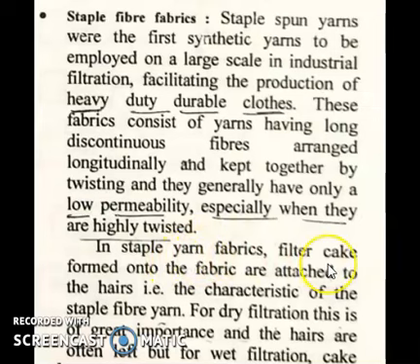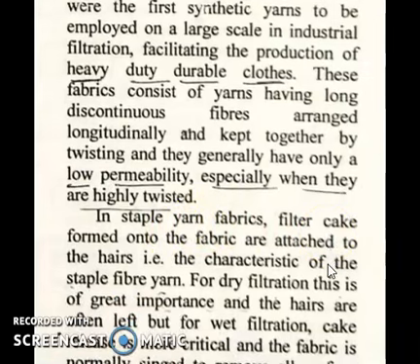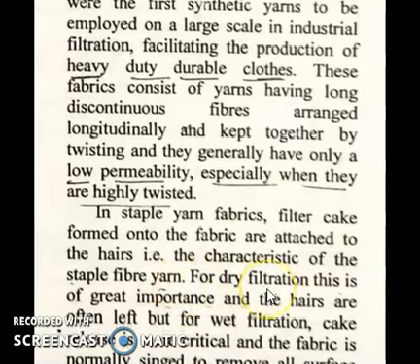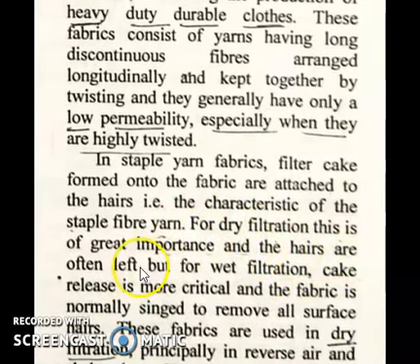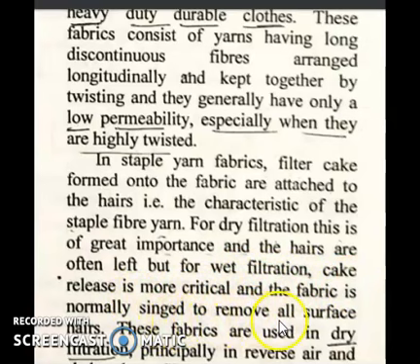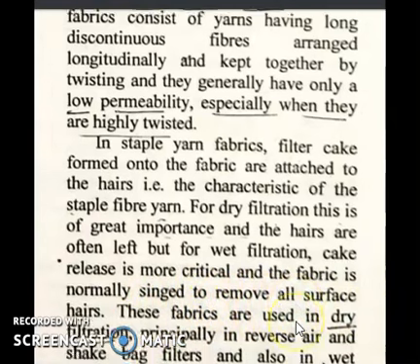In staple yarn fabrics, the filter cake formed on the fabric is attached to the hairs. That is the characteristic of the staple fiber yarn. For dry filtration, this is of great importance and the hairs are often left, but for wet filtration, cake release is more critical and the fabric is normally singed to remove all surface hairs.